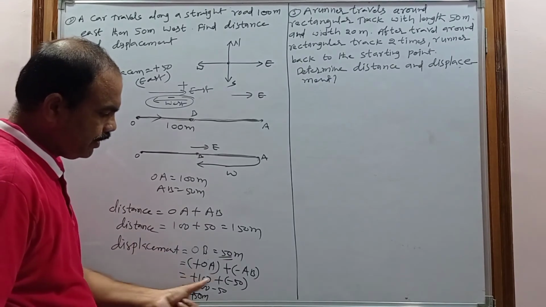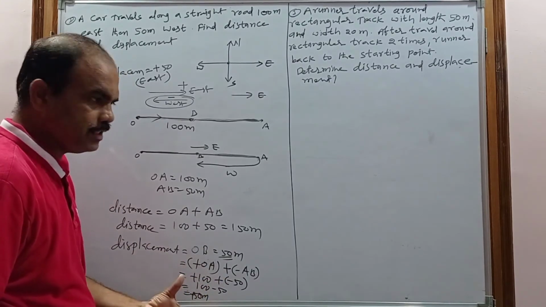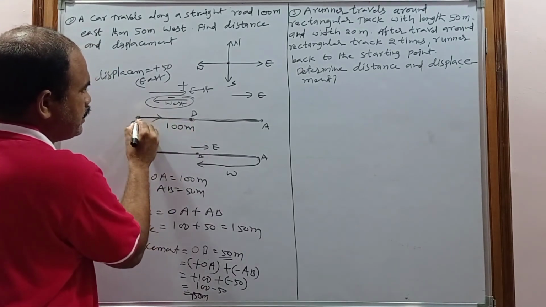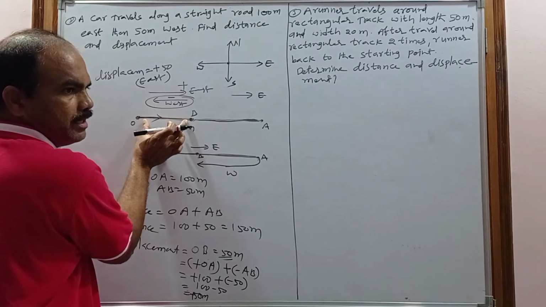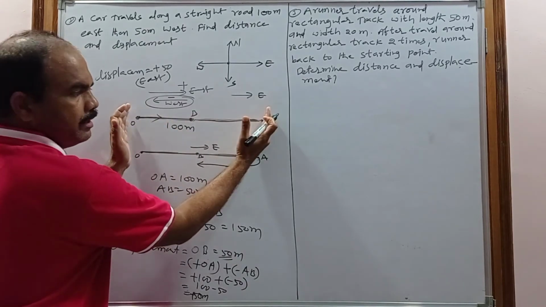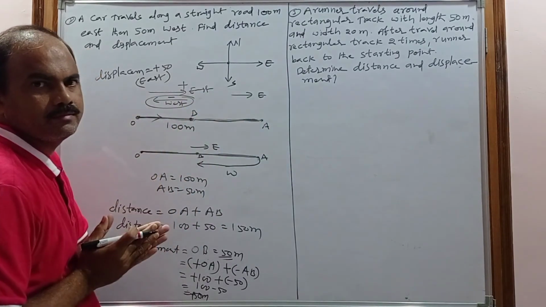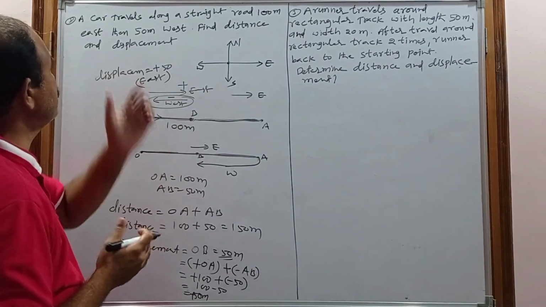So either you take the direction and calculate, or draw the straight line between the initial point and final point. This is the initial point, B is the final point. How much distance is this? This is 50, because totally it is 100 and this is 50. So from 100 this 50 is subtracted, you get the 50. So this is about the second problem.